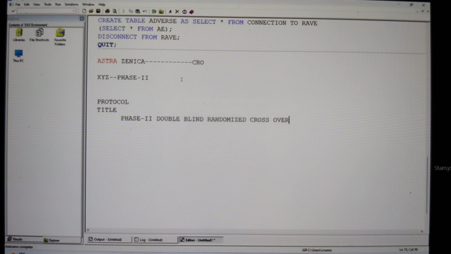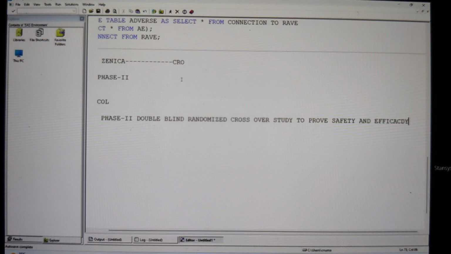So it is a phase 2, double blind, randomized crossover study to prove, since it is a phase 2 study, the safety and efficacy. Of course, in phase 2 we are also going to look into the efficacy. The safety and efficacy of some XYZ drug, like, for example, X1091, some kind of a code drug, comparing with some study treatments.